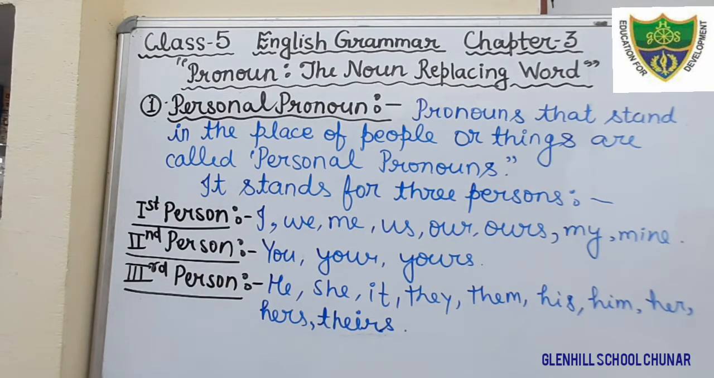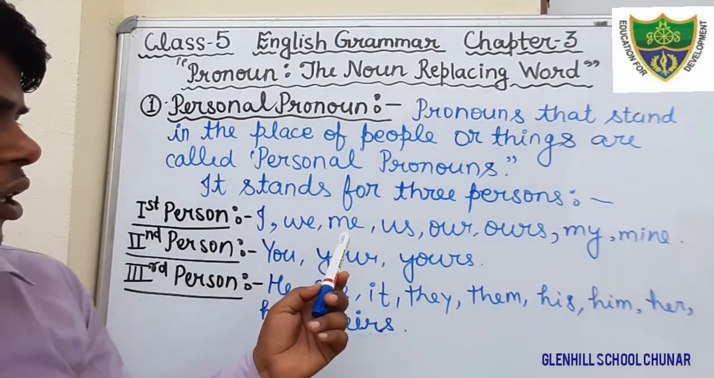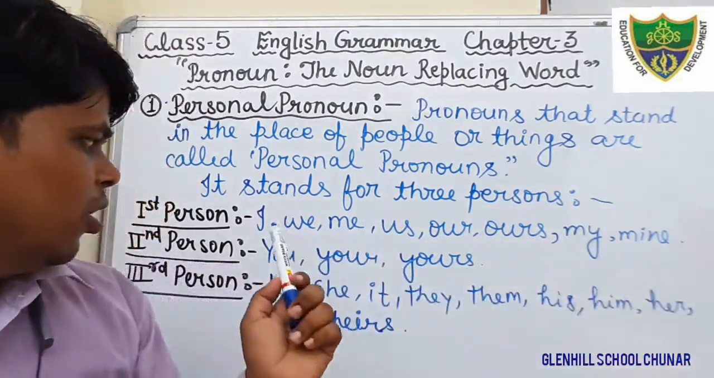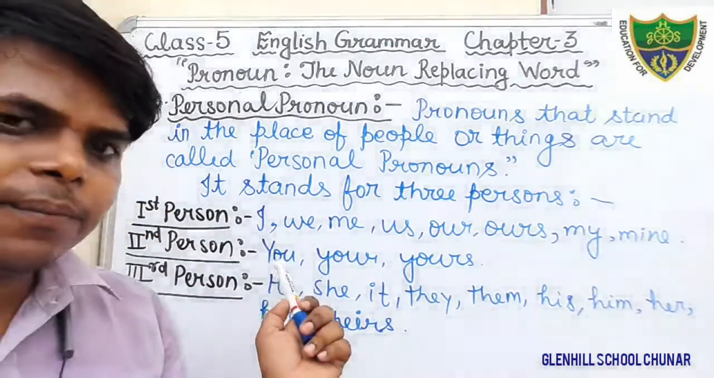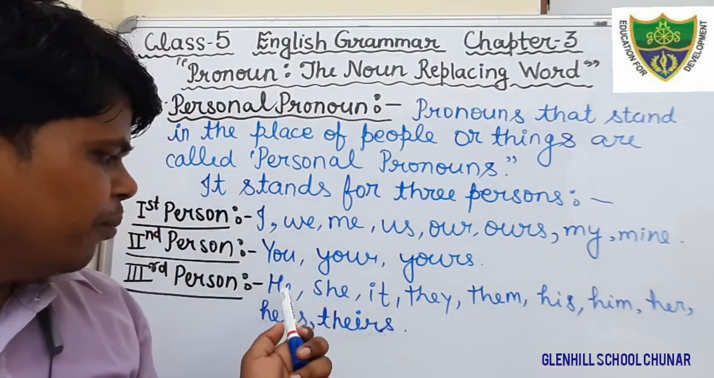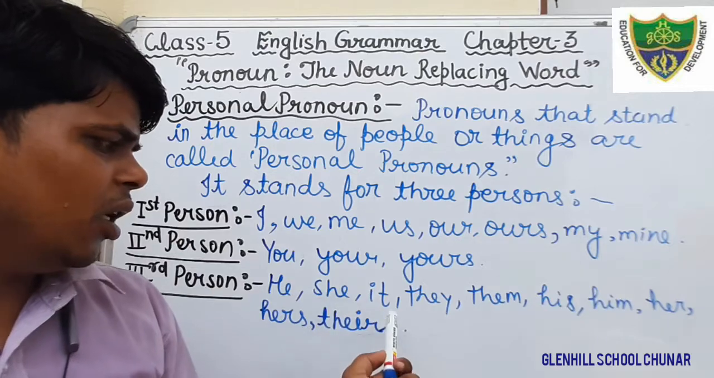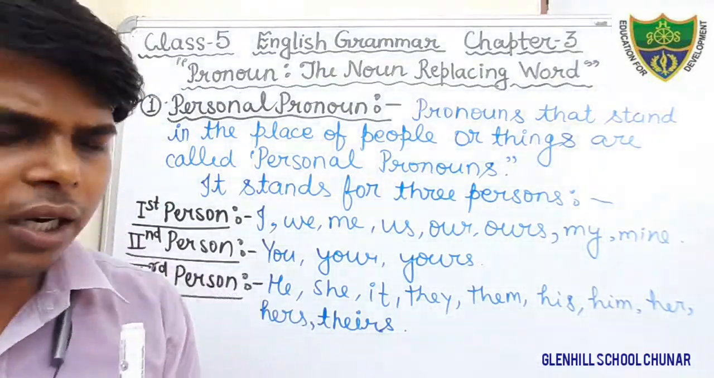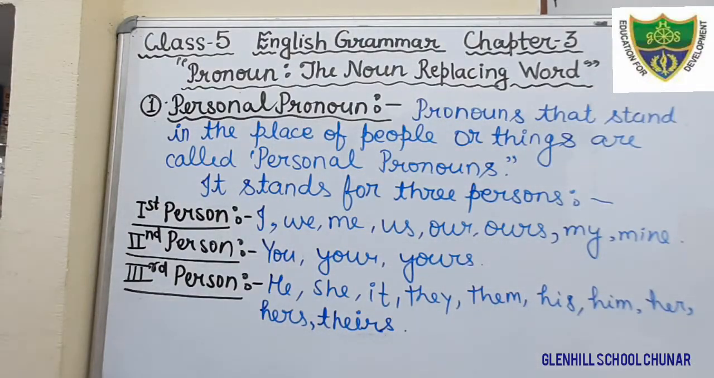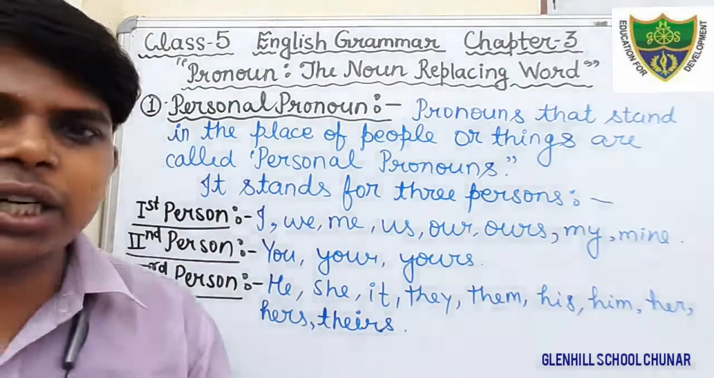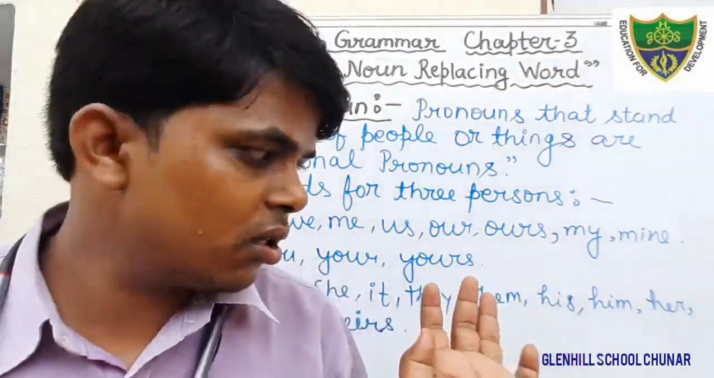Just write down here. In the category of first person, we will include I, we, me, us, our, ours, my, mine. In the second person, those who are listener: you, your, yours. Third person: he, she, it, they, them, his, him, her, theirs, and there are so many. Those who are not present at that place, that is known as third person.